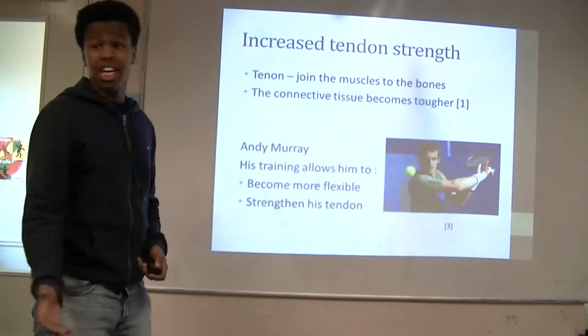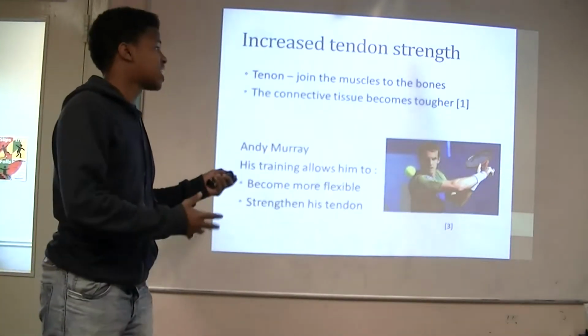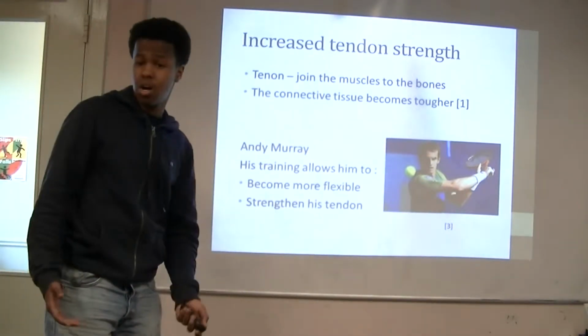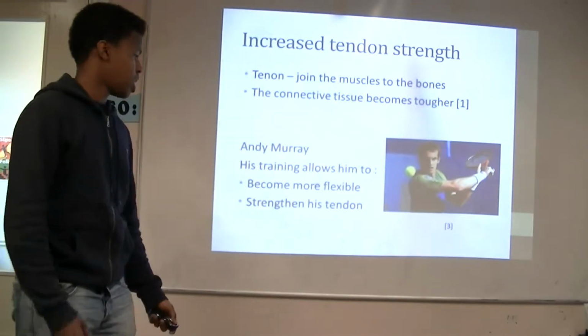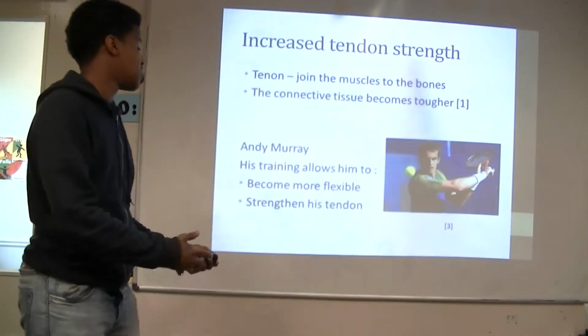Increase in tendon strength. Tendon is the joint between the bones and the muscle, and the connective tissues become tougher. One example would be Andy Murray when he carries out his training before a game. This allows him to become more flexible and gain greater strength within his tendon.